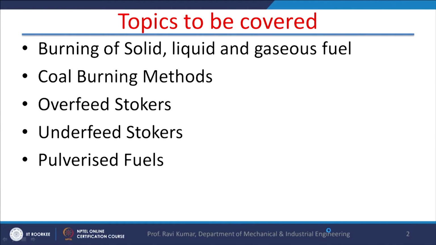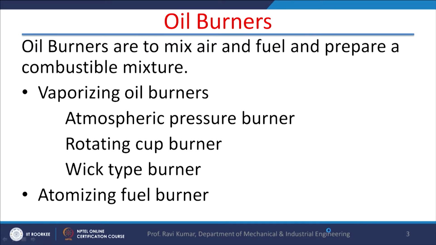The topics to be covered in this course are the burning of solid, liquid and gaseous fuel, coal burning methods, overfeed and underfeed stokers, and we will discuss the pulverized fuel as well. To start with, we will begin with the oil burners. We will start with oil, gas, and then we will come to the solid. We will find some of the thermal plants which work using oil as the burning fluid. The working fluid may be air or steam.